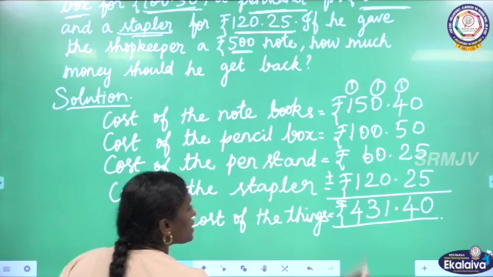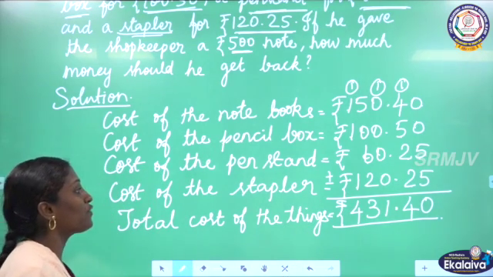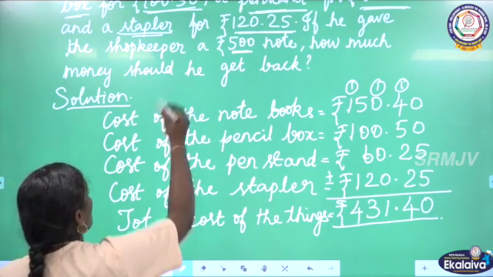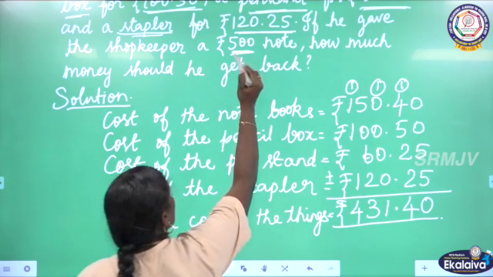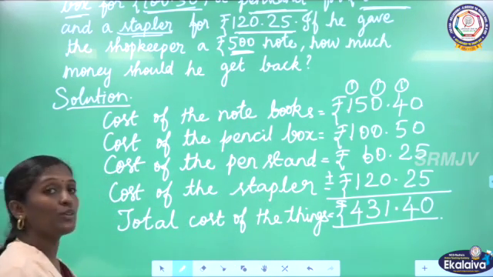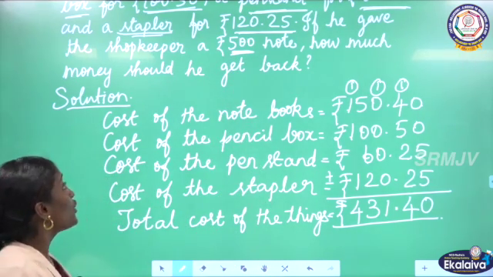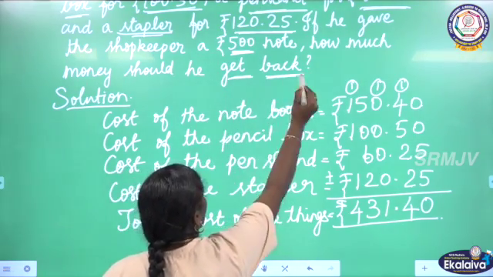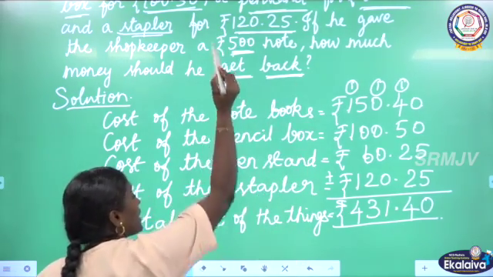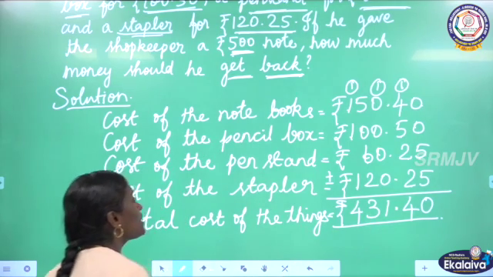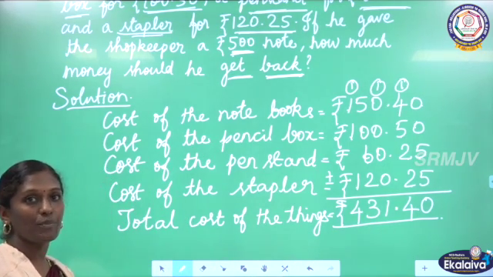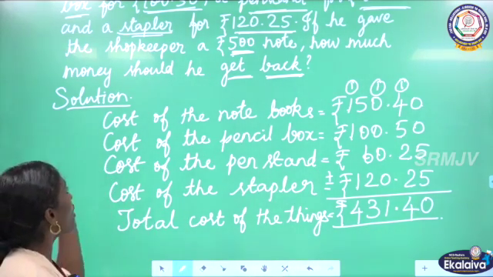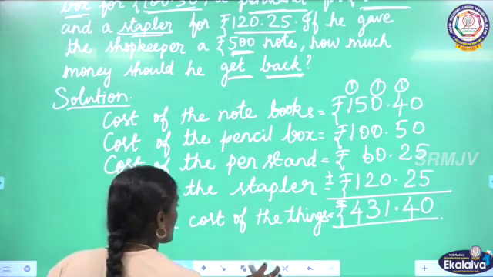Total cost is equal to rupees 434.40. But he gave a rupees 500 note to the shopkeeper. To find how much he gets back, from rupees 500, we are going to subtract the total cost of the things he bought. Then we will get the amount he will get back.